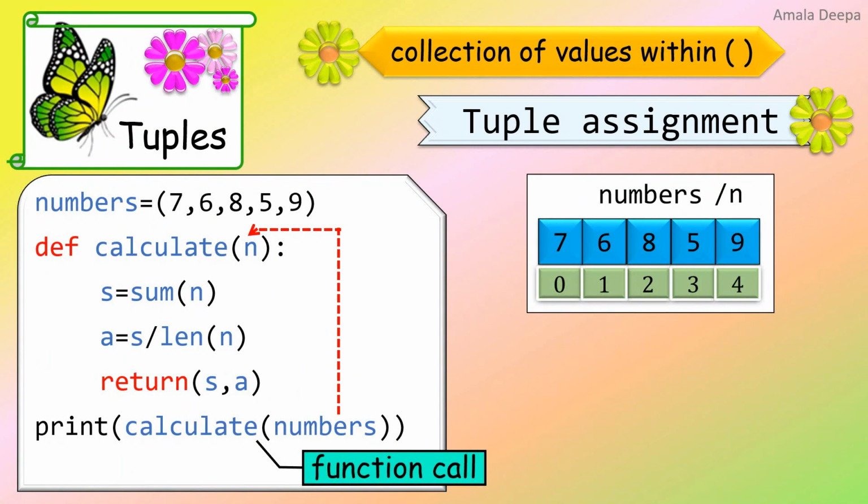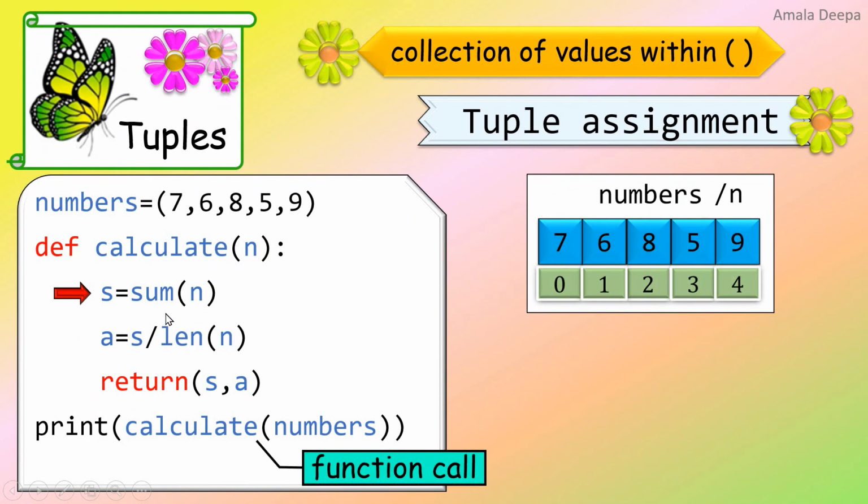And now the control passes into the function definition of calculate function, and we will execute the first statement within the function. S is equal to sum of n. Look at the array. N has the values 7, 6, 8, 5, 9.